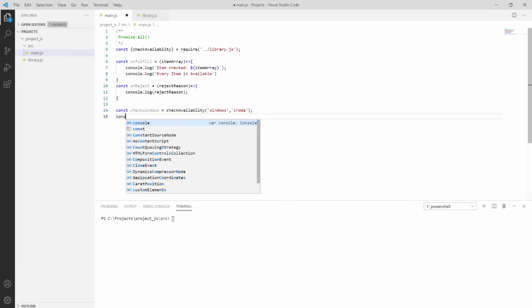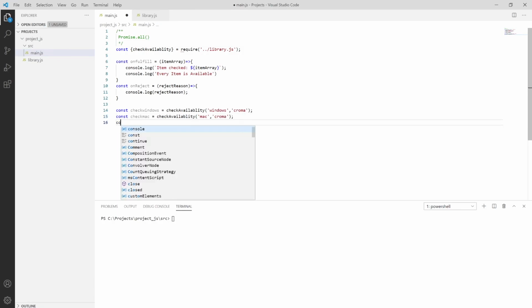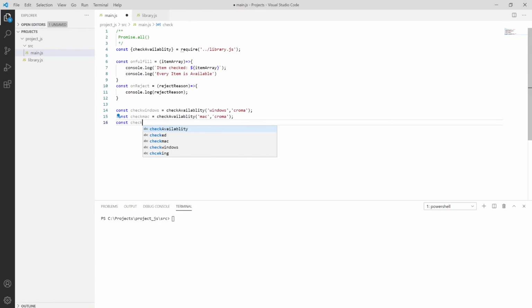or simply here is const, then checkMac is checkAvailability of Mac, comma, Chroma, and then passing const, then check, say it will simply check the bag, or say we have checked iPhone as checkAvailability of iPhone at Chroma.